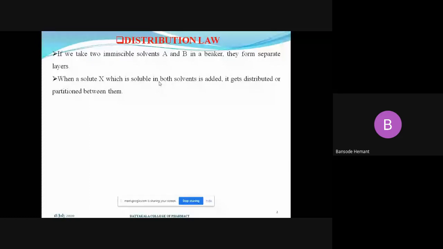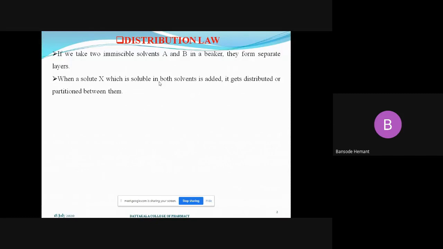It will get distributed into the two liquids, or you may call it partition between two solvents. Some part of that solute X will be present in solvent A. Some part of that solute X will be present in solvent B.